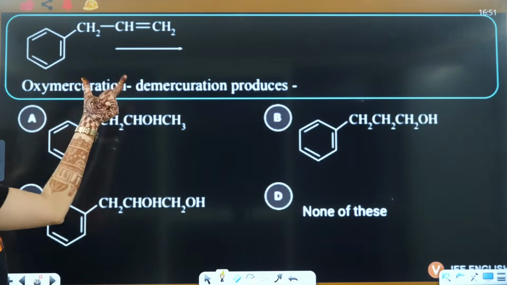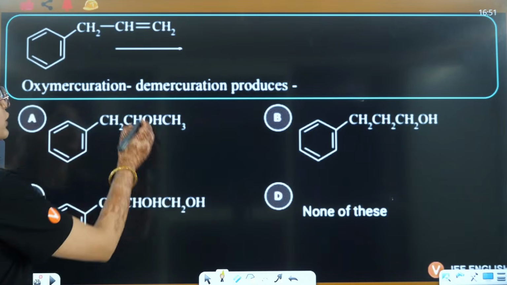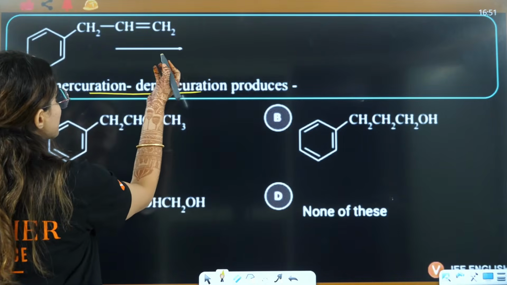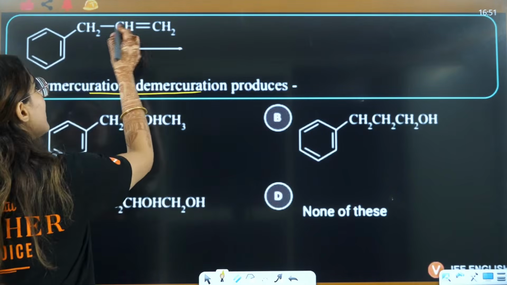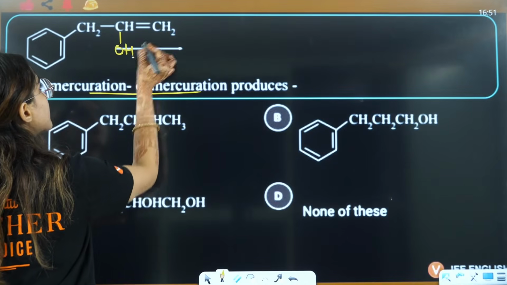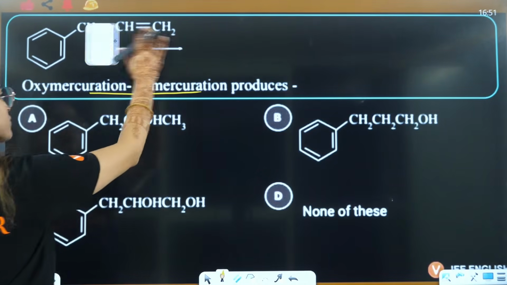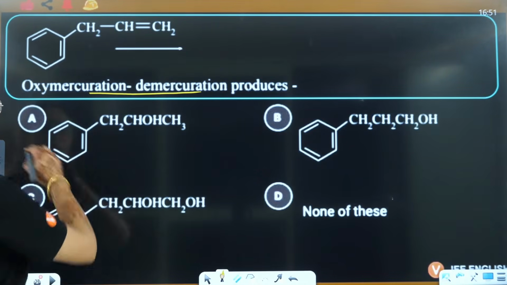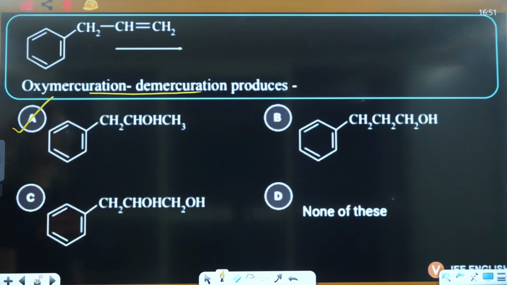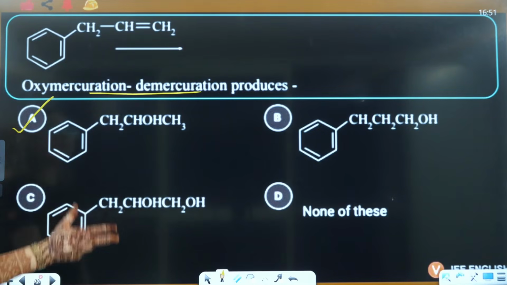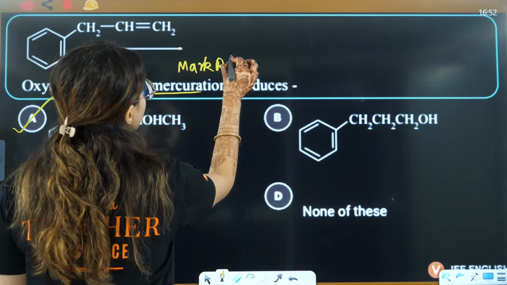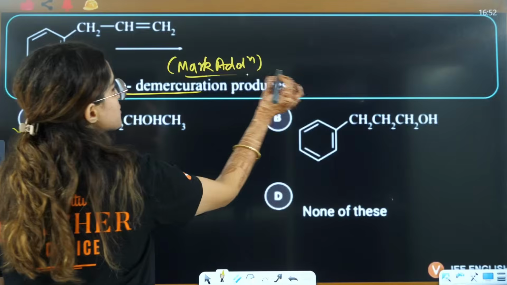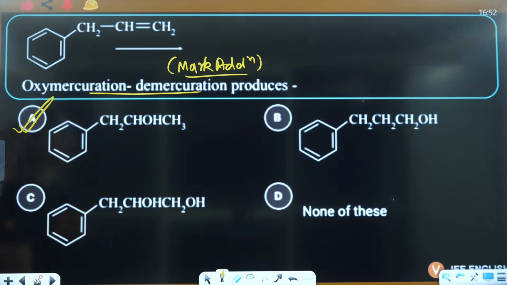So, here, oxymercuration, demercuration, we know that it follows Markovnikov addition. So, no carbocation is formed. On the carbon with fewer hydrogens, OH is attached, and the hydrogen will be attached on the other. So, you will have the formation of this particular A structure here, right? Directly you will apply Markovnikov addition here, and this will be formed. A is going to be the correct answer here.